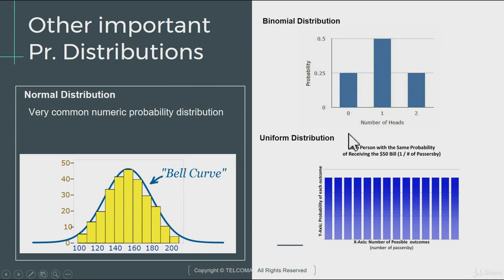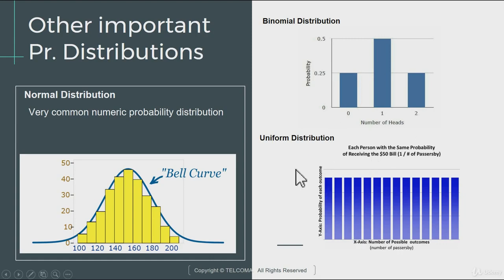Over here, this is a scenario where you have flipped a coin 2 times, and what are the chances that you got a head 2 times? These are the possible outcomes. One is you have zero heads, that is both times you got tails. One is you got a head exactly one of the times. The last case is both times you got a head. So what are the probabilities of getting zero heads, one head, and two heads? You have a distribution of all those outcomes over here, and then you can take a risk. Generally, companies use these kinds of distributions to assess the risk associated with certain events, and then take a call.